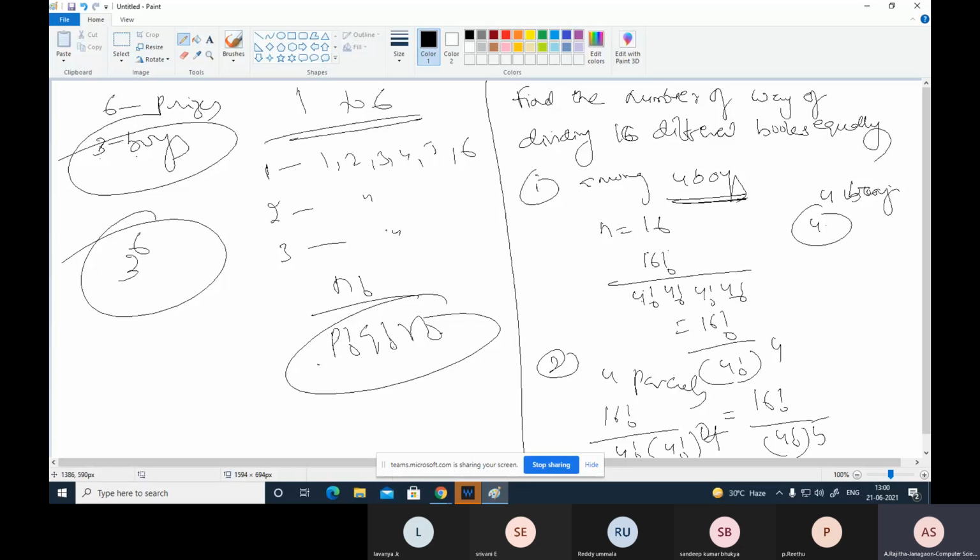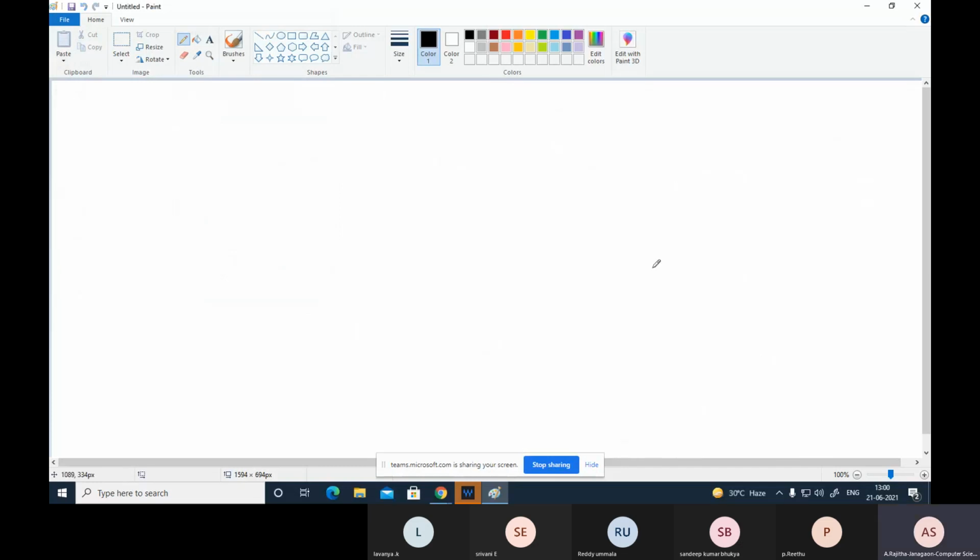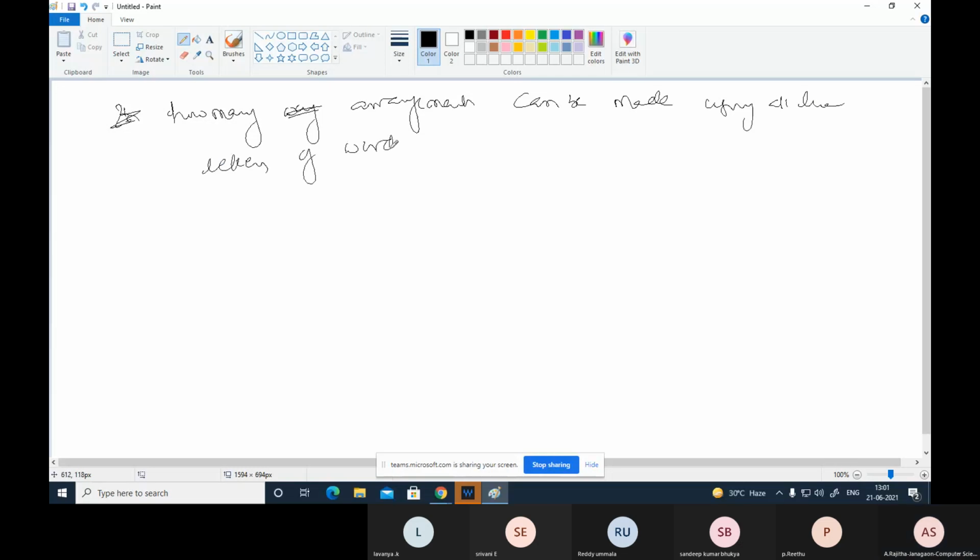Suppose the question is like this: in how many ways can arrangements be made using all the letters of the word ILLUSTRATE which begins with S and ends with a vowel?